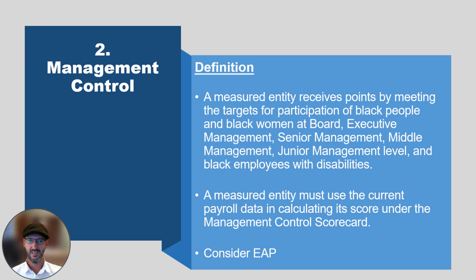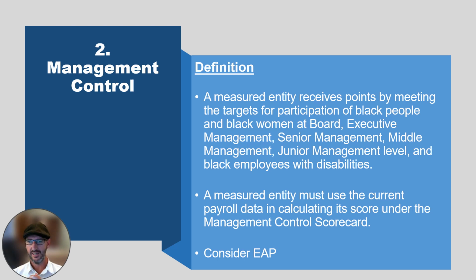Then lastly, there are also points available for disabilities, and we'll look at the detail of the scorecard in a little bit. What is important to remember here is that we look only at black employees. So you don't get points for white staff or white employees for BEE purposes at least. So only the black employees are accounted for here, but we do measure them against the whole organogram. So the white staff versus the black almost.